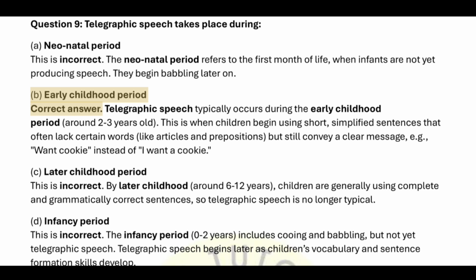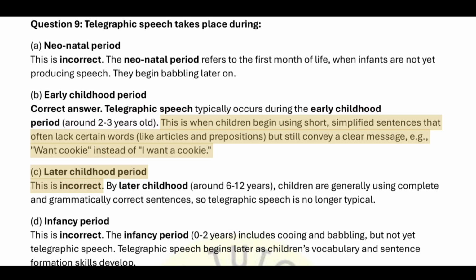B. Early childhood period. Correct answer. Telegraphic speech typically occurs during the early childhood period, around 2 to 3 years old. This is when children begin using short, simplified sentences that often lack certain words, like articles and prepositions, but still convey a clear message, e.g., "want cookie," instead of "I want a cookie."